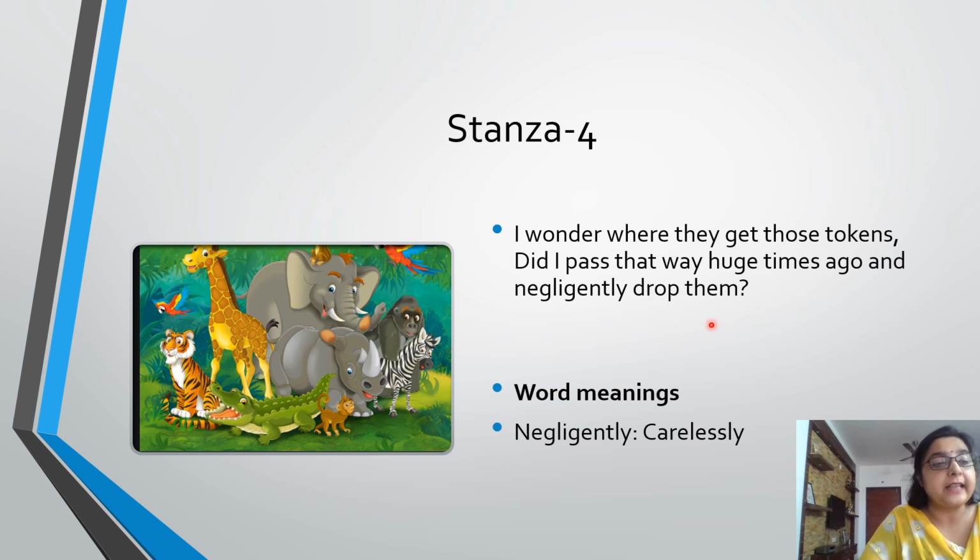Now these qualities are to be found where? They are to be found among the animals. The poet remarks that animals have picked up these virtues and traits which were dropped down by human beings. The poet implies that the animals have acquired the admirable traits while human beings have abandoned them carelessly. Negligently means carelessly.